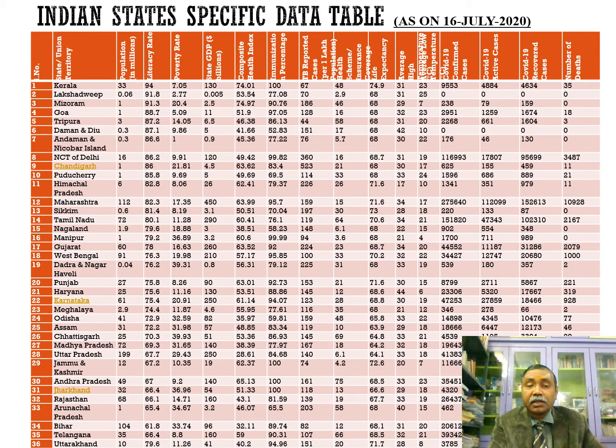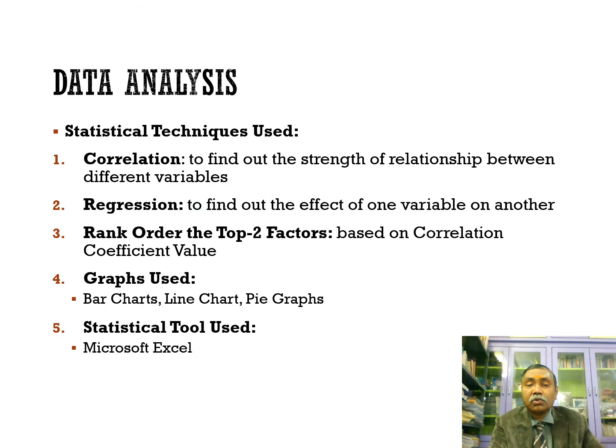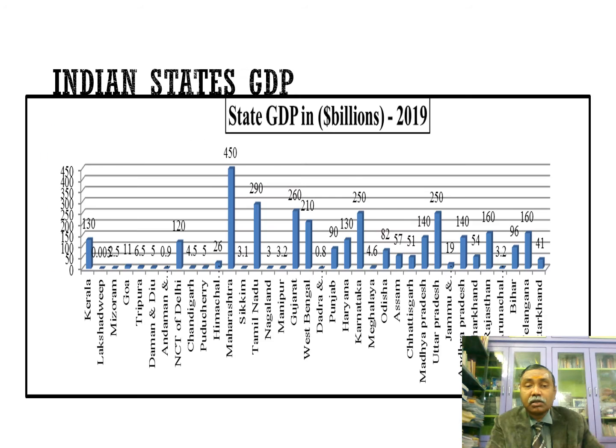Now these are the correlation and regression techniques I used. Some graphs I have drawn, and I used Excel, because using correlation and regression in Excel is easy. So I used Microsoft Excel.